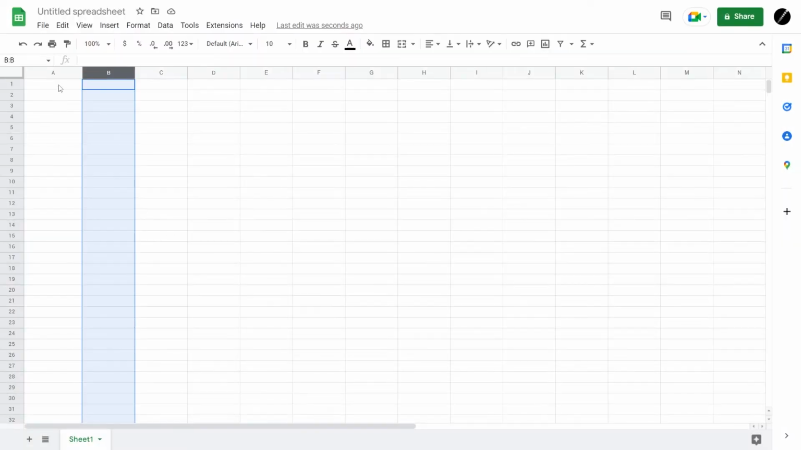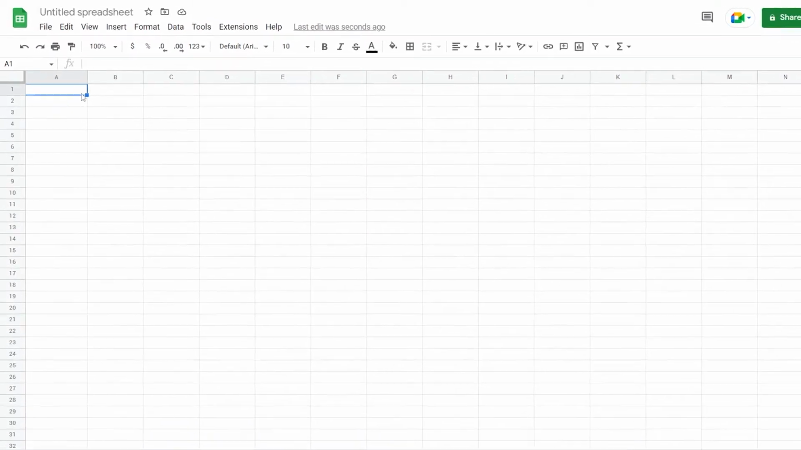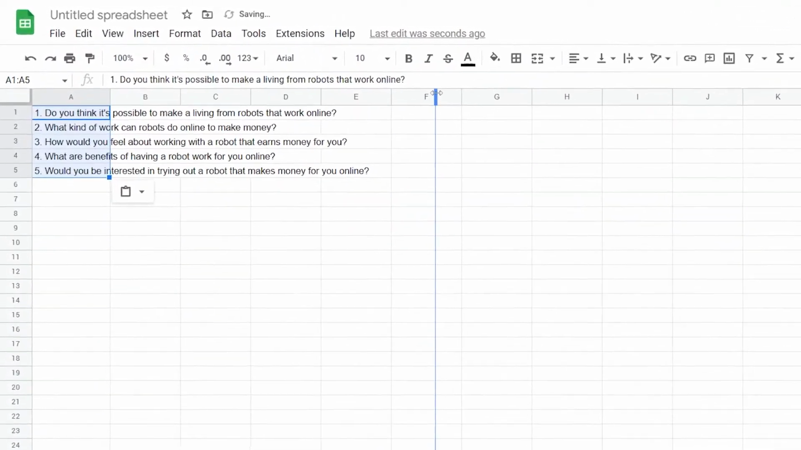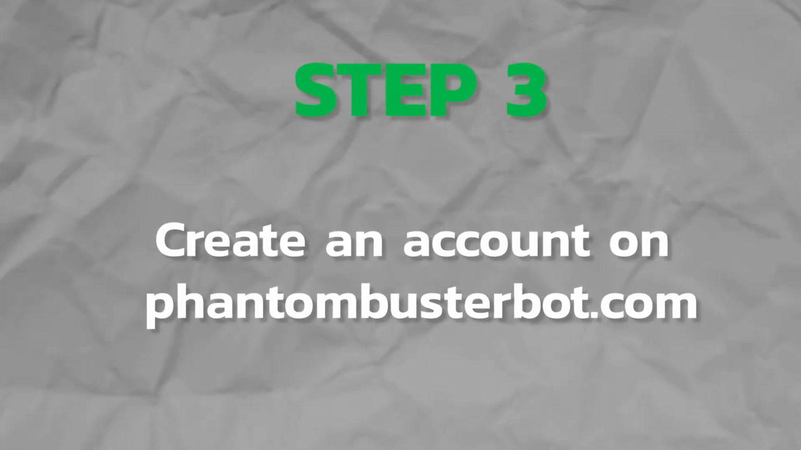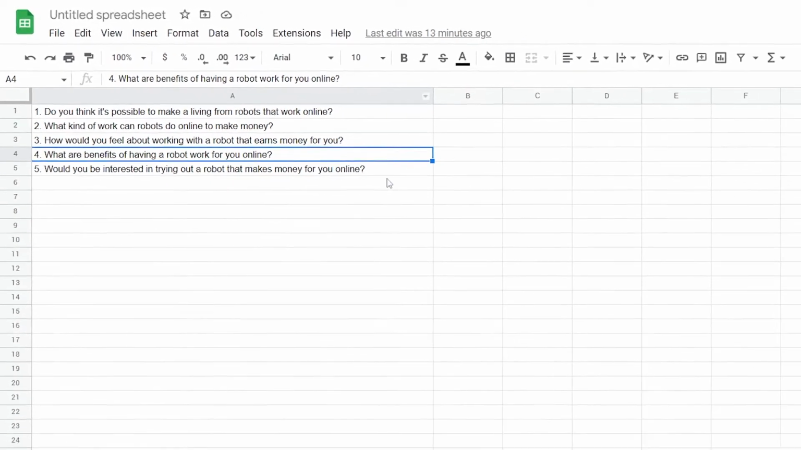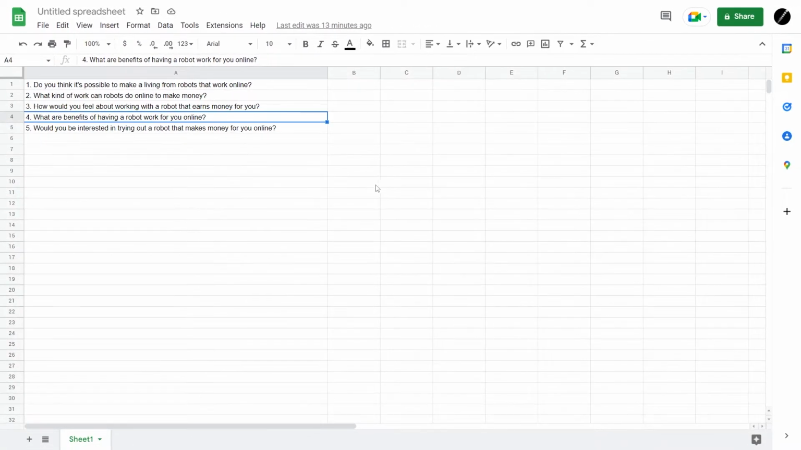You can save questions on a Word file or Google Sheet anywhere you like, so you can post them on Quora or other social media apps later. Step 3. Create an account on PhantomBusterBot.com. You are almost halfway to completing this method of generating income on autopilot.